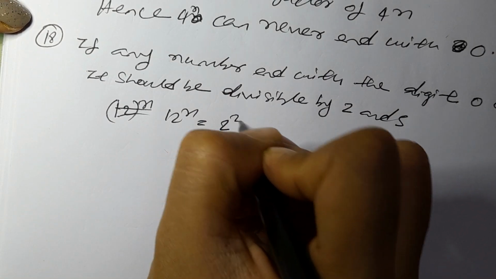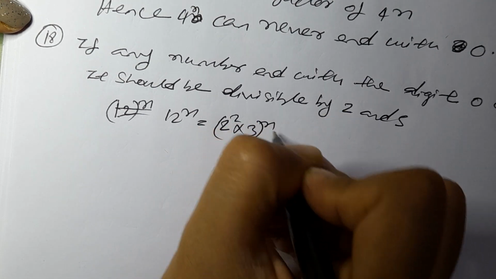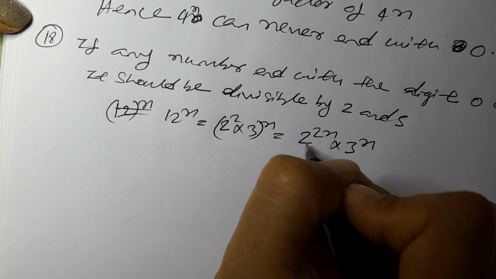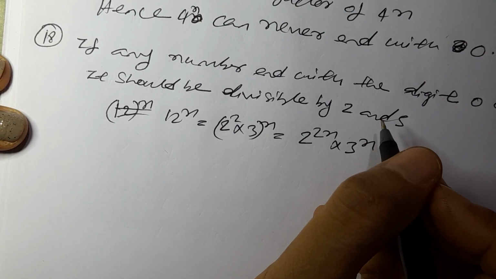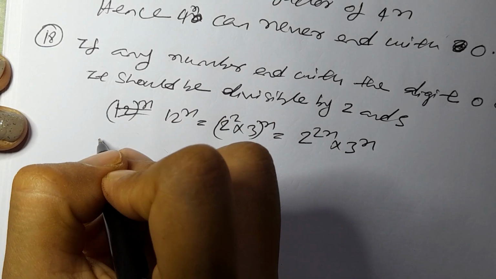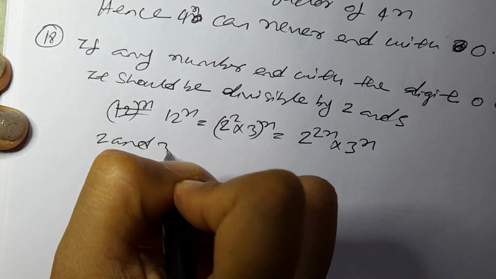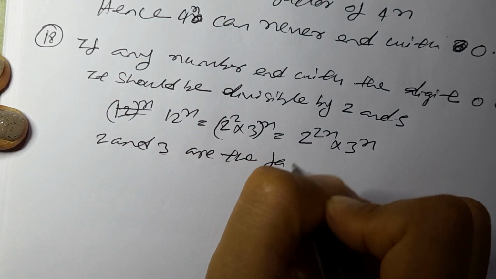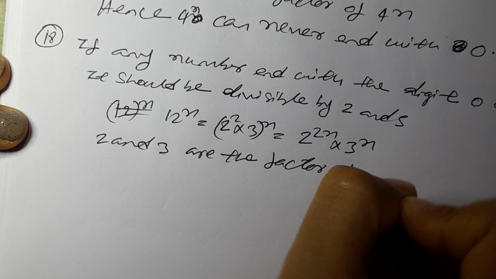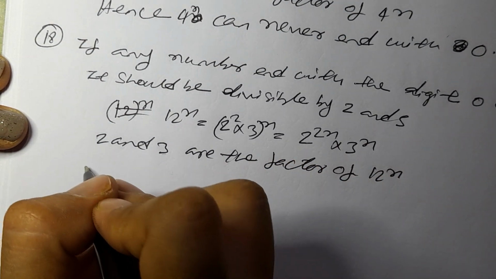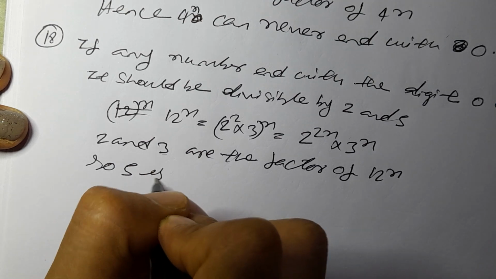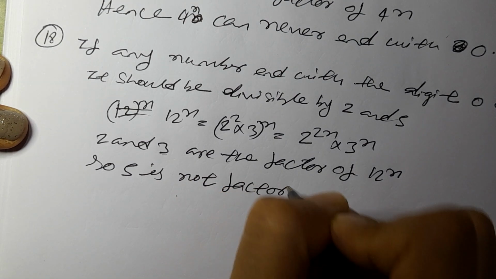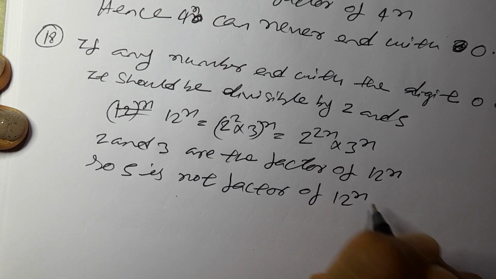So 2 to the power 2 into 3 to the power n. So this is 2 to the power 2n into 3 to the power n. We have 2 and 3, we don't get 5. So 2 and 3 are the factors of 12 to the power n. 5 is not a factor of 12 to the power n.